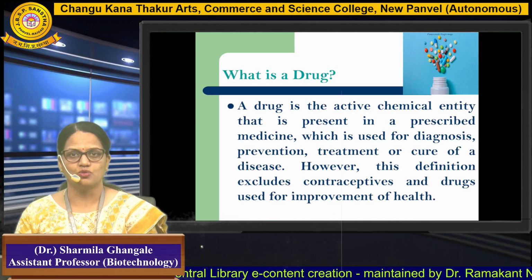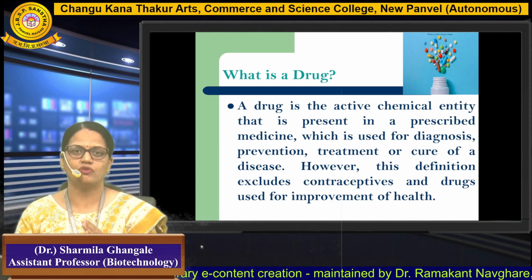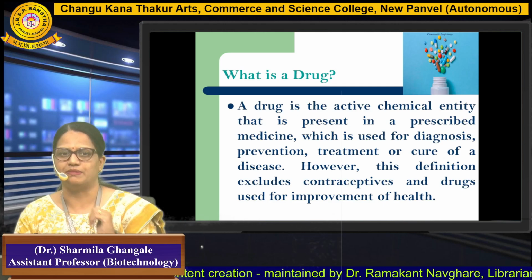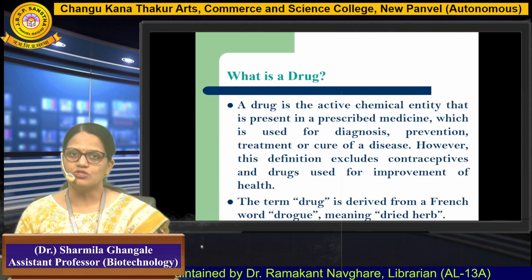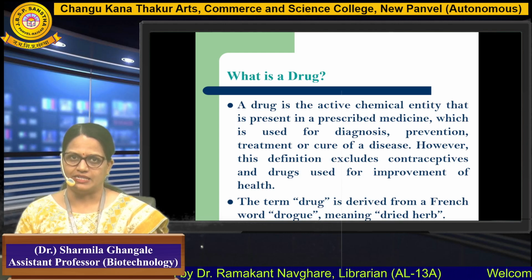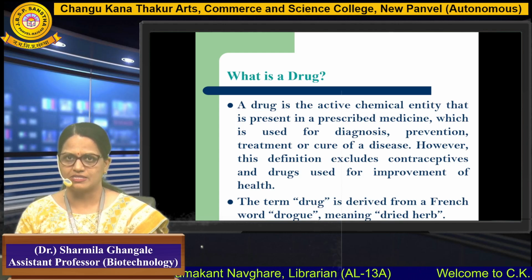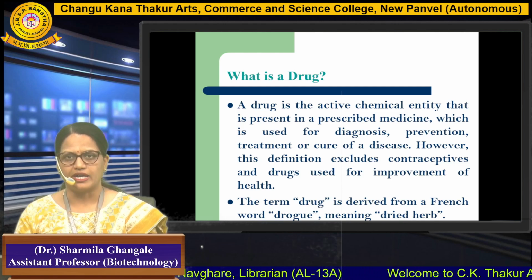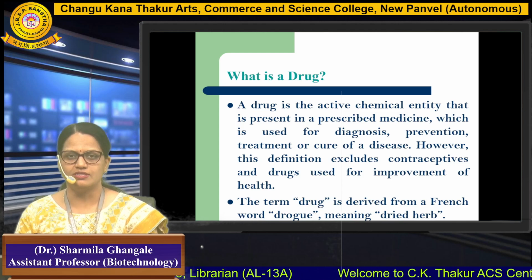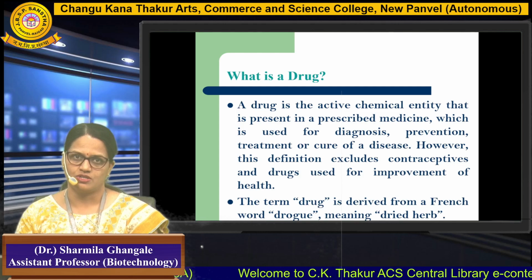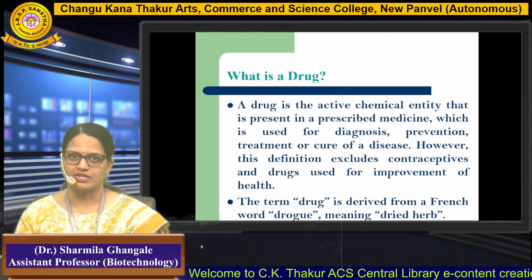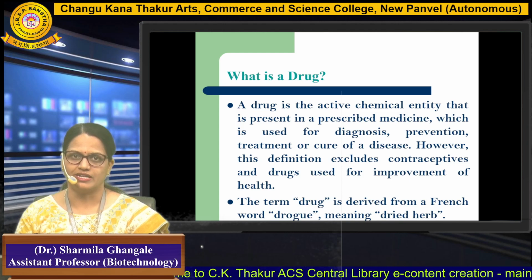So drugs are those which are used primarily for the diagnosis, prevention and treatment or cure of certain diseases. A drug is also called an active chemical entity, students, which is present in a prescribed medicine. It is used for diagnosis, prevention and treatment. So these three words are equally important whenever you are going to define a drug as such. So this definition excludes contraceptives and nutrients as well.